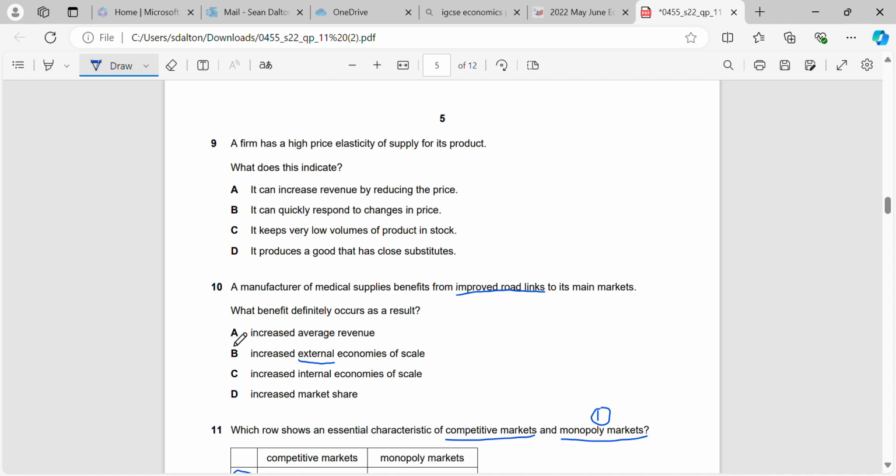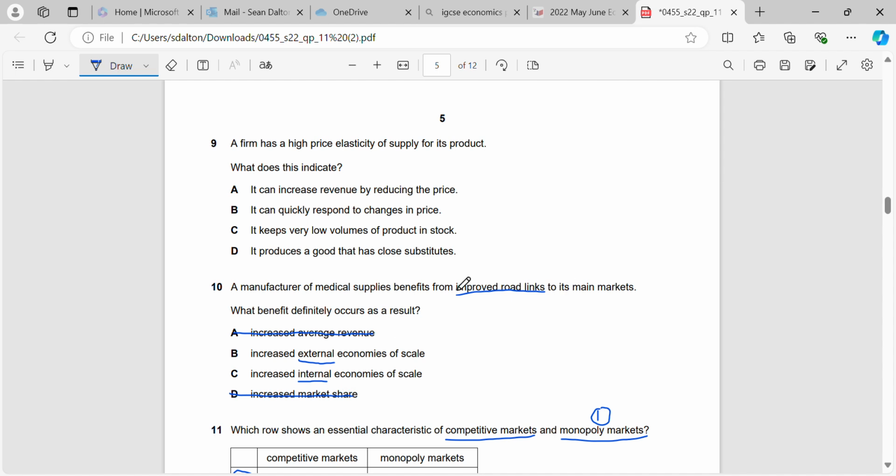So first of all, it's not going to affect our average revenue. That's just going to be our selling price, right? Of course, it may in the future allow us to increase our market share, but the problem is all the other medical supply companies are going to be able to use the same road. Internal economies of scale are the economies of scale where we benefit from what we can control, right? And that's how efficiently we run our business. So that's where our average cost of production comes down as we efficiently run our business.